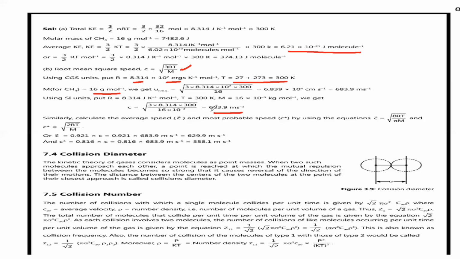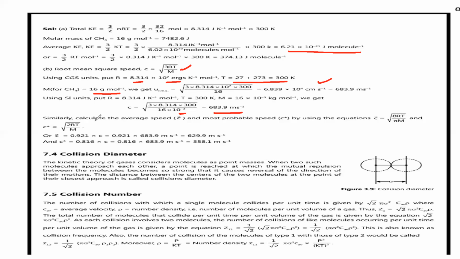In CGS units you can get it in 10 to the power 4 centimeters per second, or you can say 683.9 meters per second. Depending on the options in the examination, we can use either meters per second or centimeters per second. If they are given centimeters per second, R is equal to 8.314 into 10 to the power of 7 ergs per kelvin per mole. Only the R value has to change. The remaining are constants, because the temperature at 27 degrees C means 300 kelvins, and the molecular mass of methane is 16. So 16 into 10 to the power of minus 3, because this is in kilograms. For meters per second, we have to take 10 to the power of minus 3.